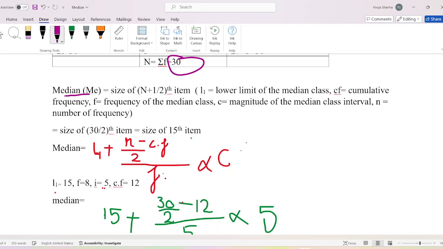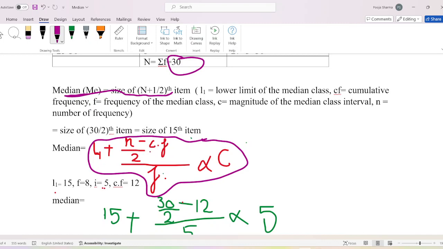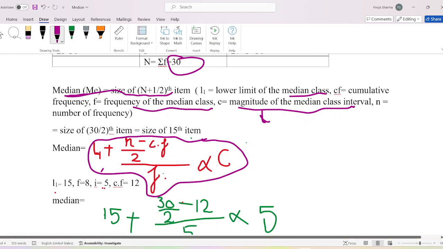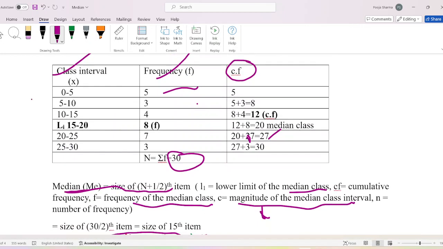First we will find the value of size of n, and this is the formula of median: L1 plus (n divided by 2 minus CF) divided by f, into C. L means lower limit of the median class. CF means cumulative frequency. f means frequency of the median class. C means magnitude of the median class interval, meaning the difference of the class interval. Here the difference of the class interval is 5, then again 5.